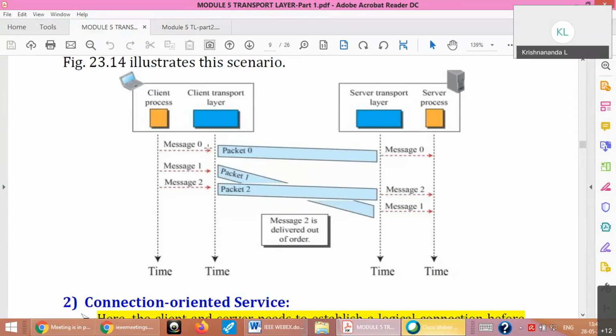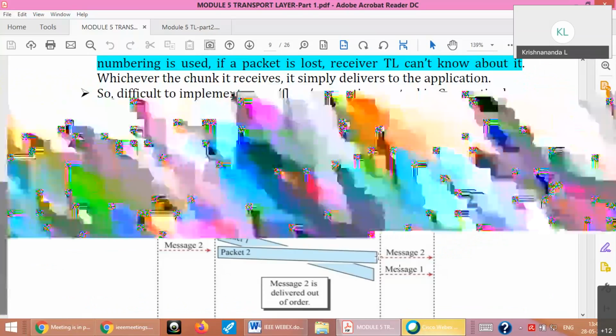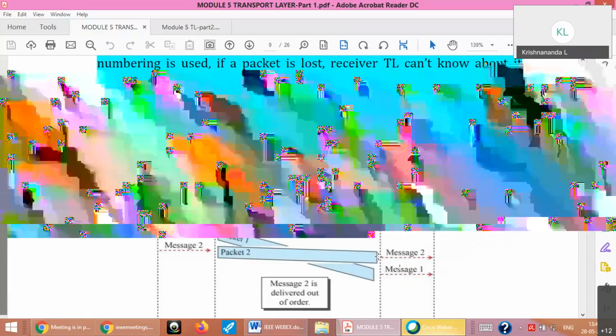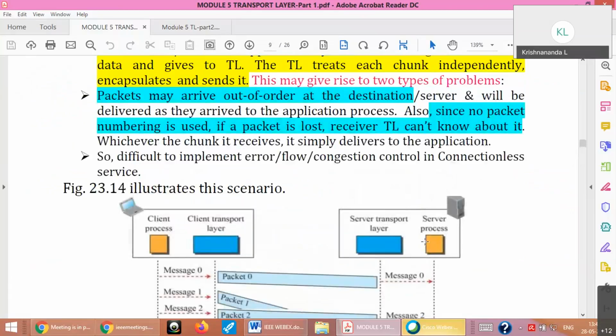Here you have sent message 0, message 1, message 2 in that order, but you received message 0, message 2 and message 1. So the transport layer at the receiver should rearrange all of them properly and then only send to the application. It cannot send out of order packets as they are. Please remember that. Connectionless may have this problem.